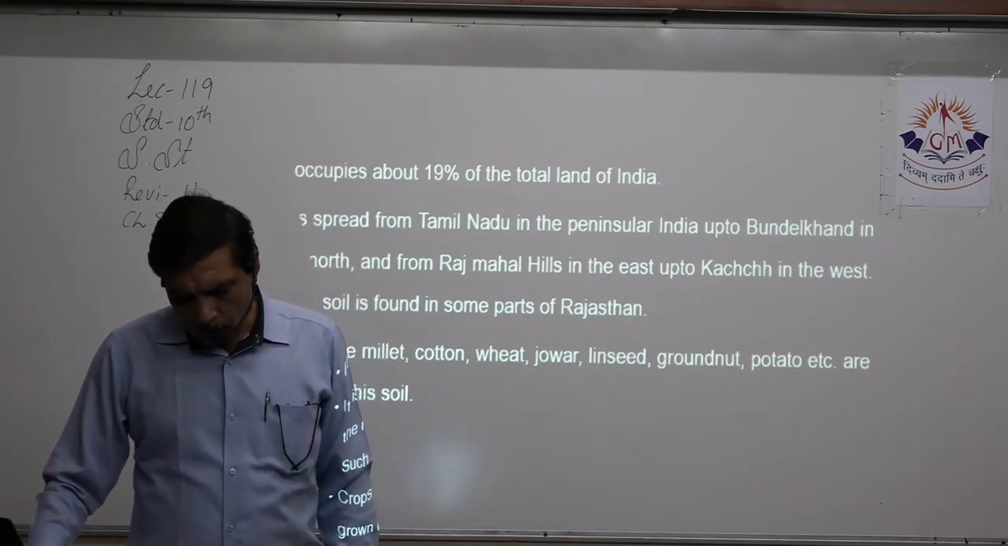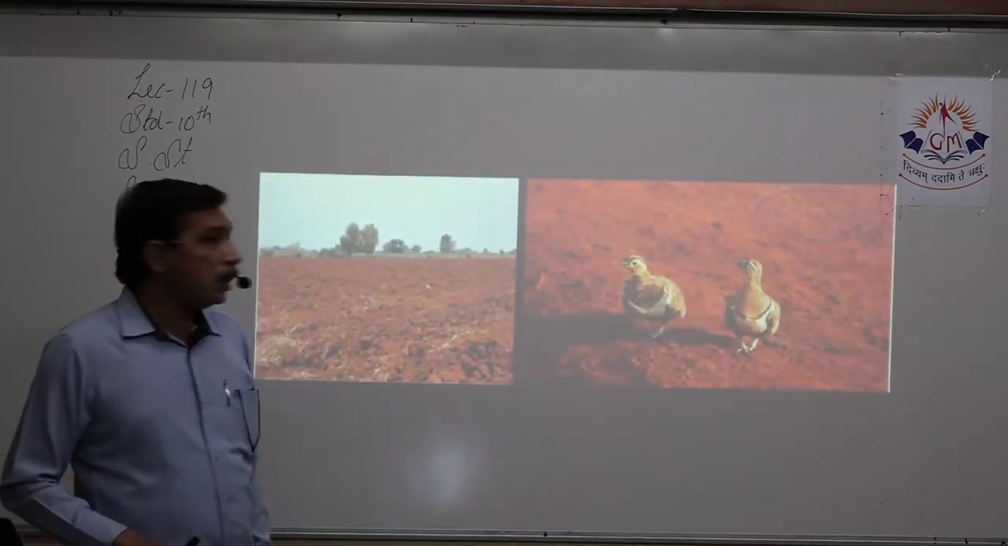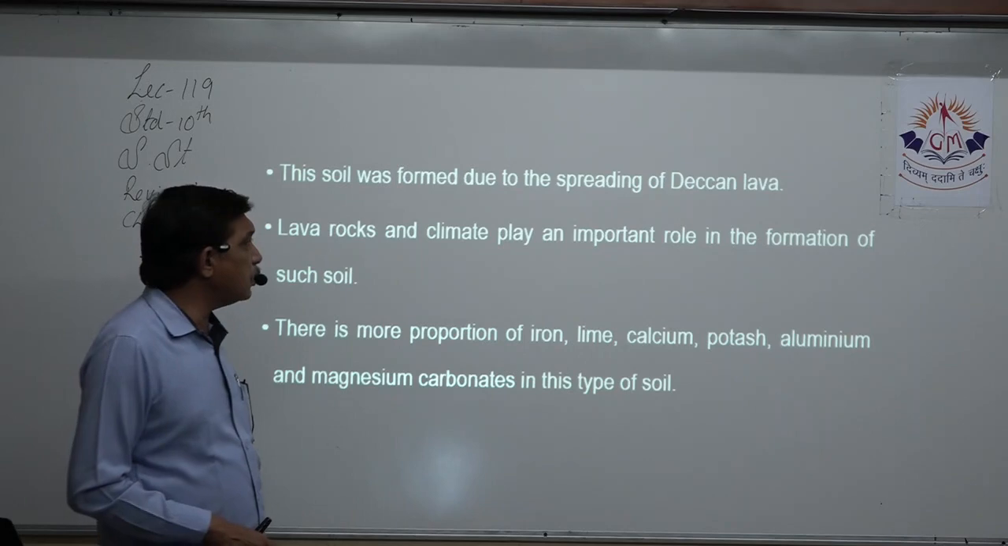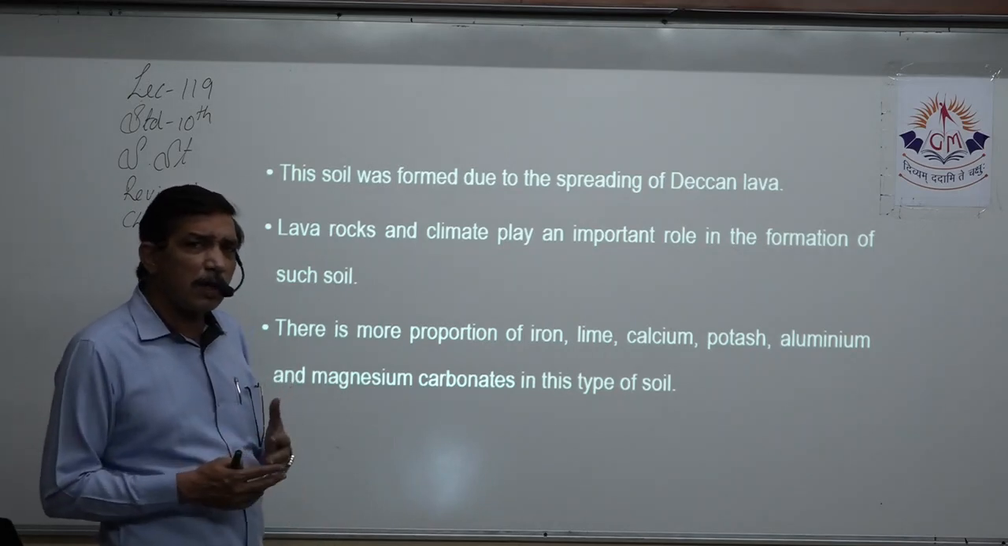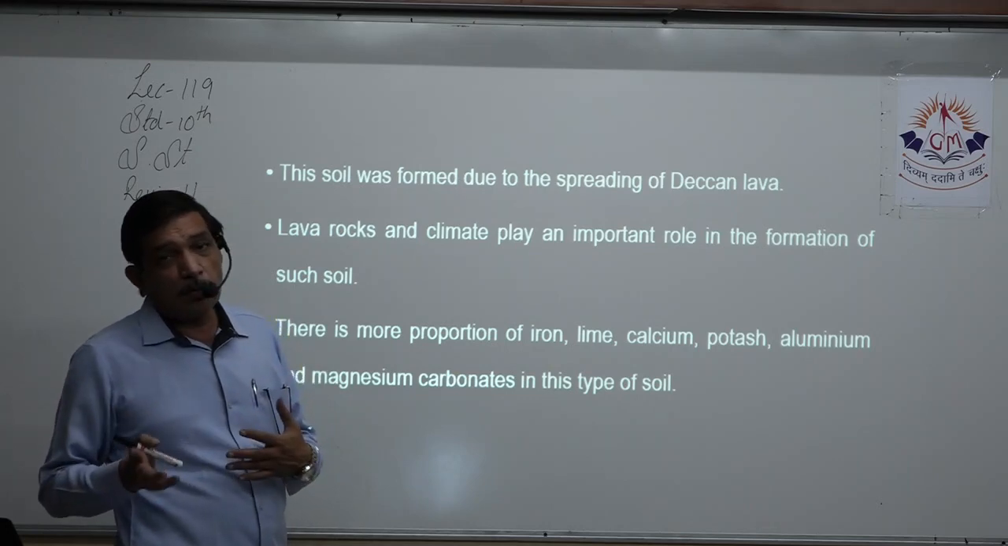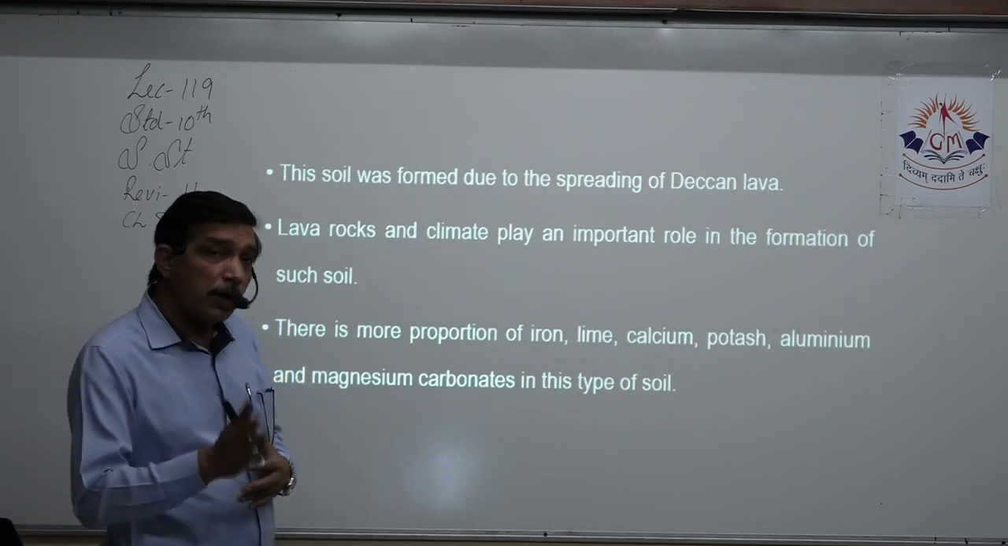Now we have a short note on black soil or regur soil. Right now this is a 3 mark question, but still it can be asked for 2 marks. All the soil types can be asked for 2 marks. Whether the question has 5 or 6 or 7 points, you still need to write it.